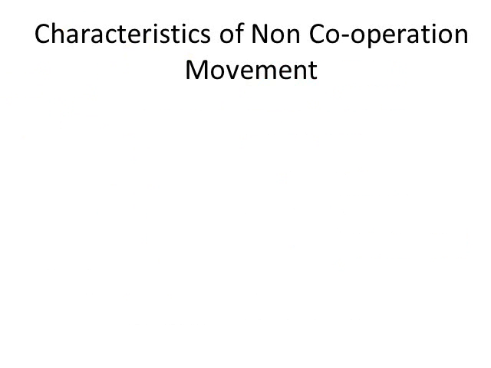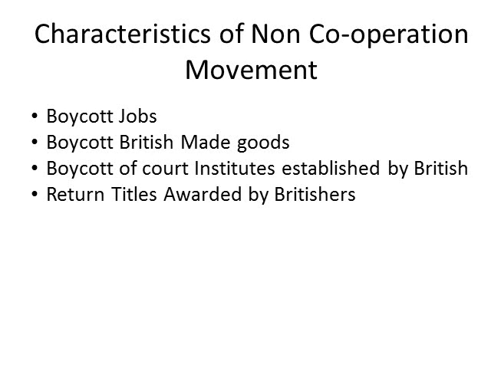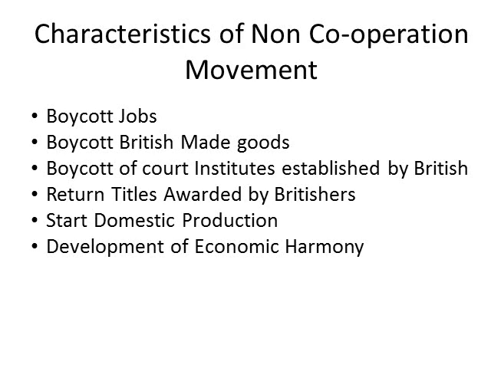Let us look at the characteristics of the non-cooperation movement. It was basically about boycotting everything. Boycott jobs, boycott British-made goods, boycott institutes, be it schools, courts, everything. Return the titles awarded by the Britishers, start domestic production, development of economic harmony.